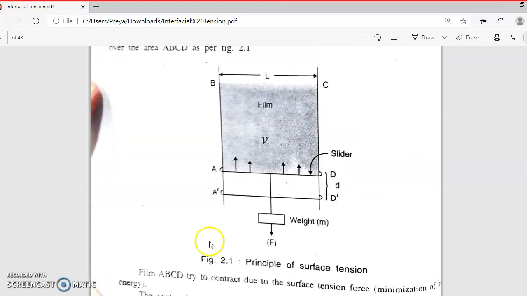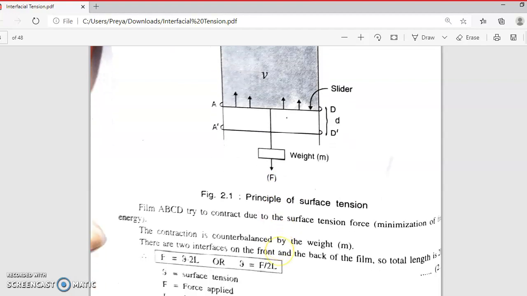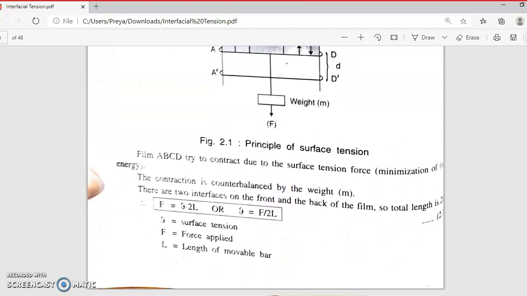Now which film is formed? So A, B, C and D. Depending upon the surface area of the two wires, the film is formed. There is a full derivation of this, but this part is not asked much, so no need to take a lot of stress on this.